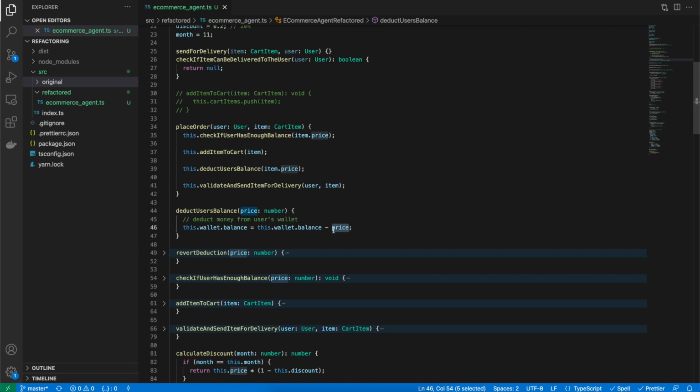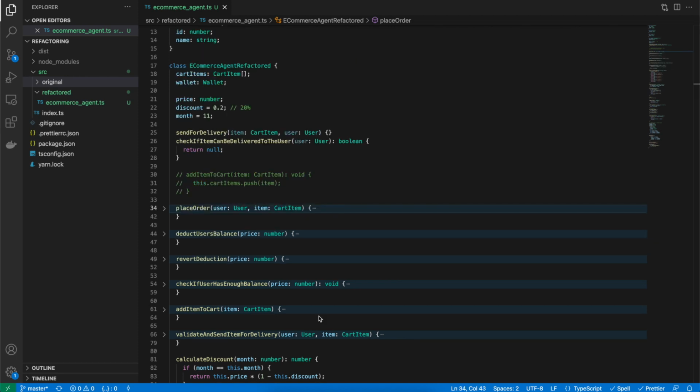We just changed some variable names or the way we were using them. That's it. And that way we are not changing the functionality, but we just made it cleaner and more expressive. All right.